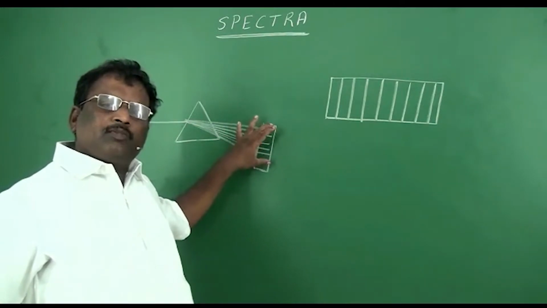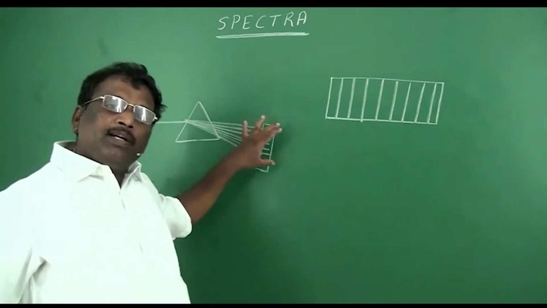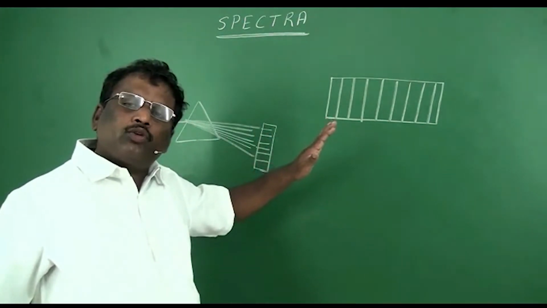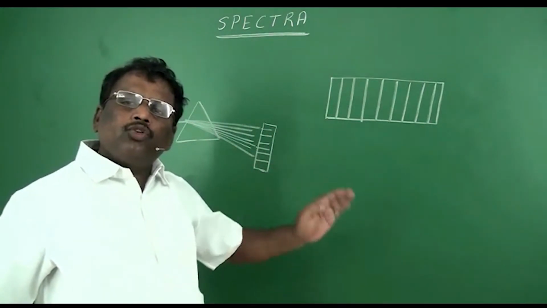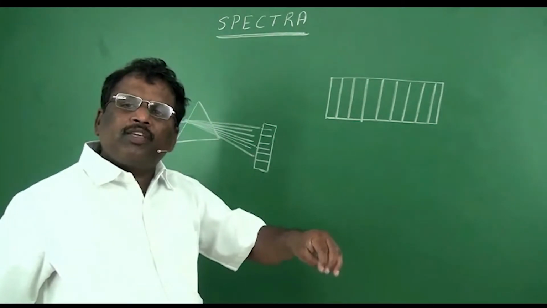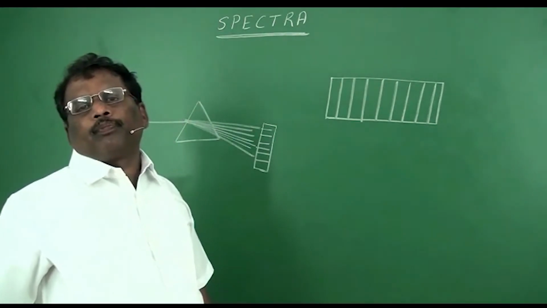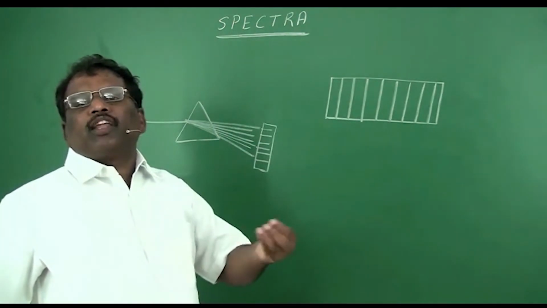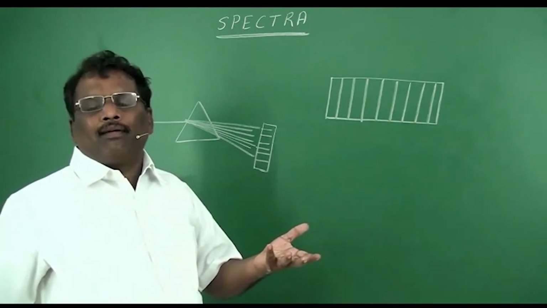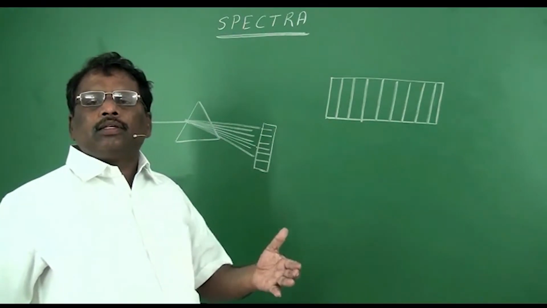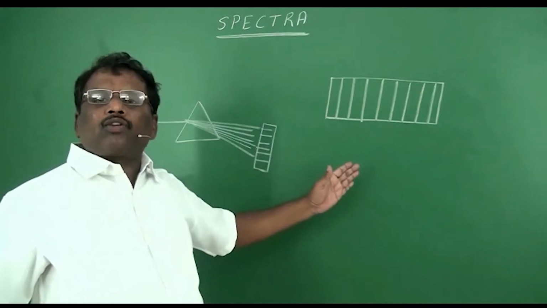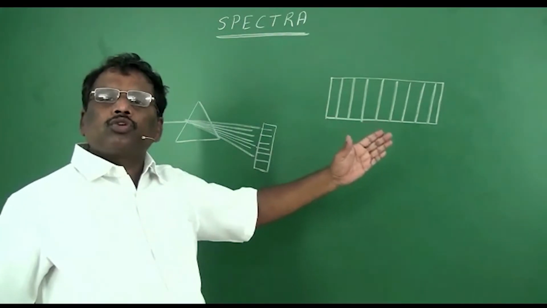When light is dispersed, that dispersed light is recorded on a photographic plate, and the image thus obtained is said to be spectra. The instrument used to record the spectra is called a spectroscope. The instrument which we use to take photographs is called a camera. Just like that, the instrument used to record the spectra is called a spectroscope.